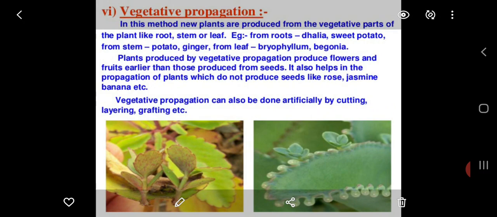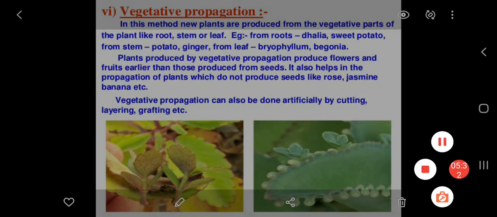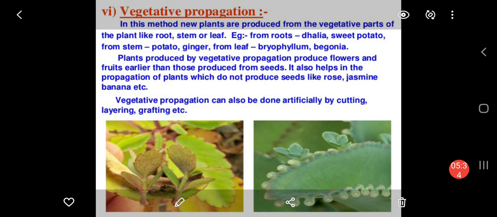It also helps in the propagation of plants which do not produce seeds like rose, jasmine, banana, etc. Vegetative propagation can also be done by artificial cutting, layering, grafting, etc. Hope you have understood this chapter.